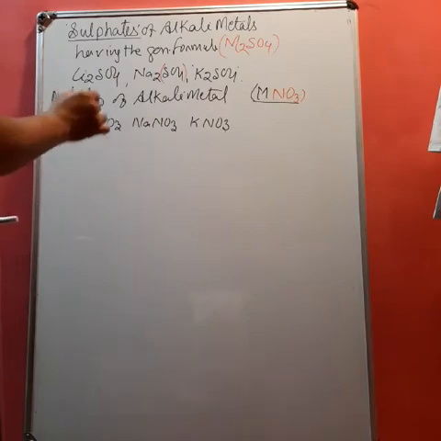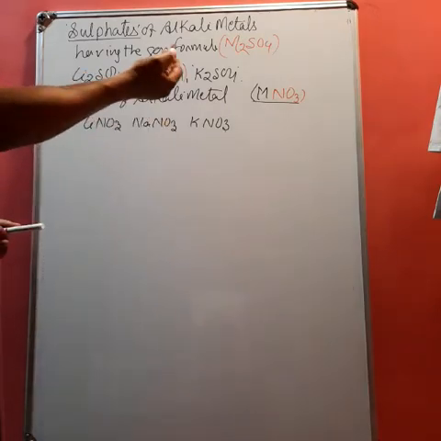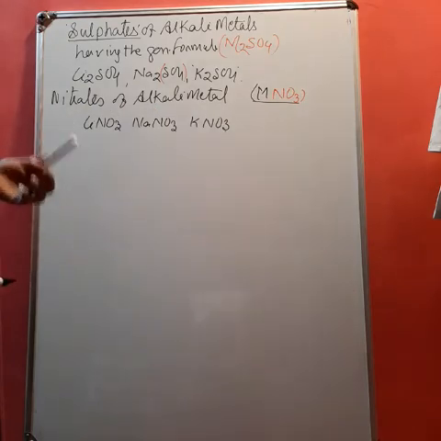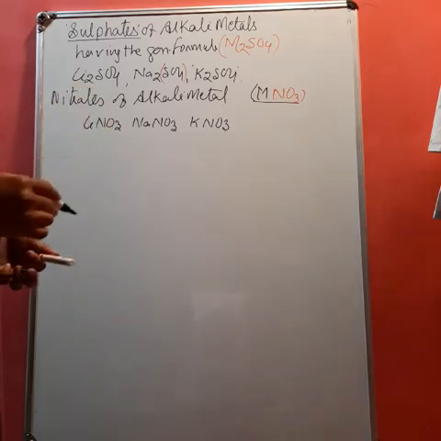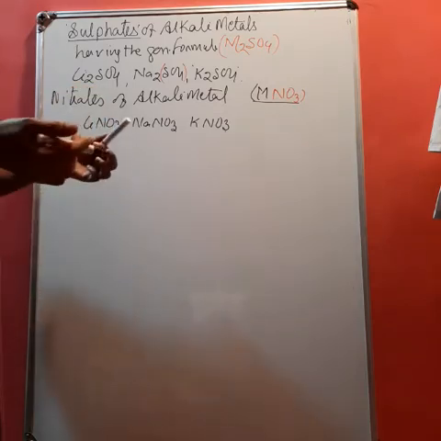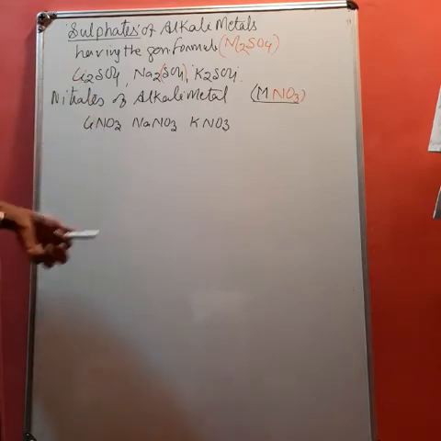Again, NO3 is bigger in size, while the alkali metal size increases, and therefore the thermal stability will increase down the group. Similarly, the solubility will decrease.